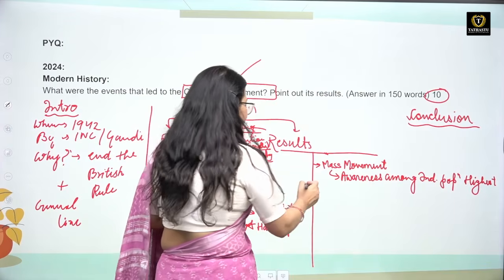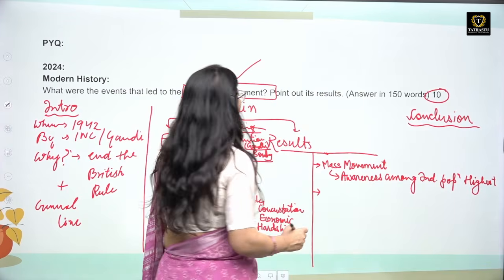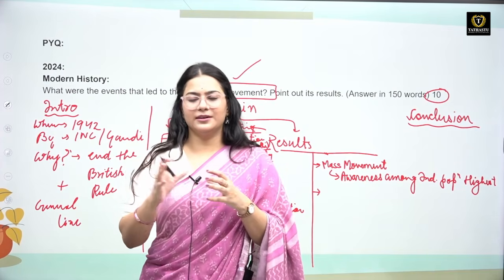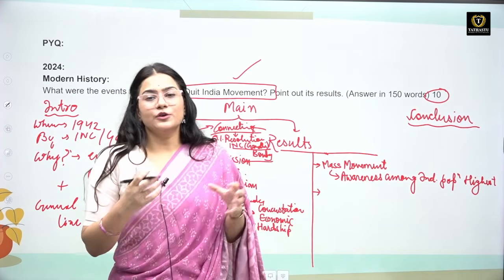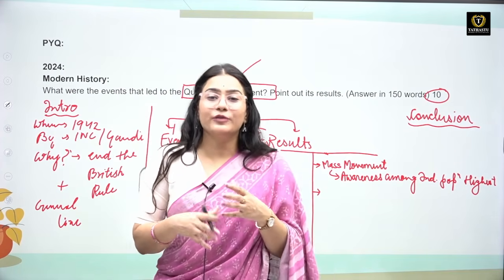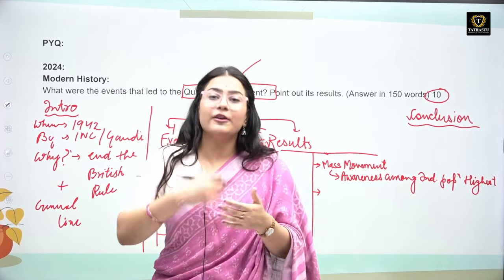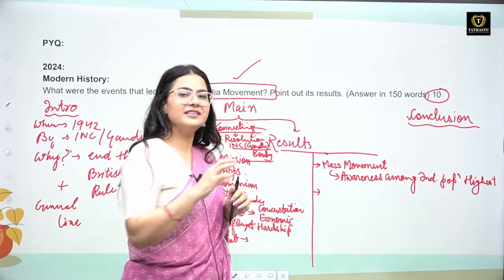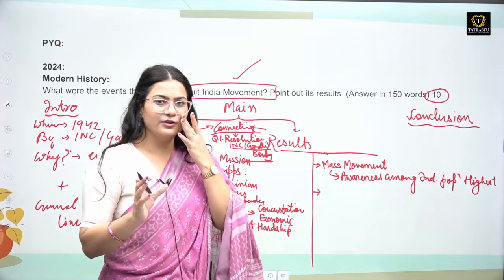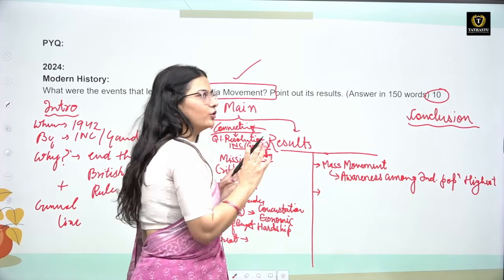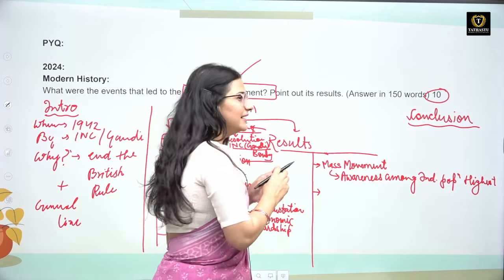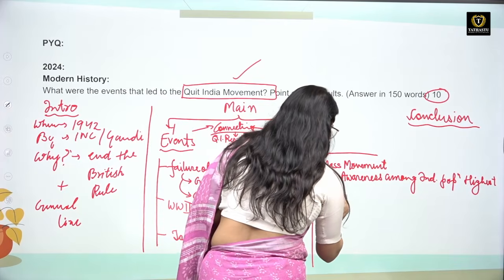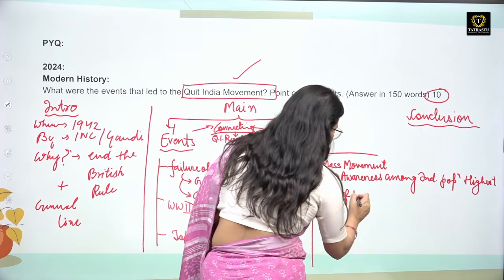Second thing, if you know the course of the Quit India movement, you know that the moment Gandhiji launched the movement, most of the leaders of the Indian National Congress, or the people who were leading this movement or wanted to lead the movement, were arrested by the government. So we can say that the movement was rather leaderless. The major leadership of the Indian National Congress was in jail. So the leadership went into the hands of new leaders, so that we can say the rise of new leaders in our country.